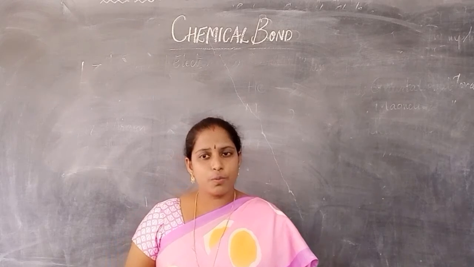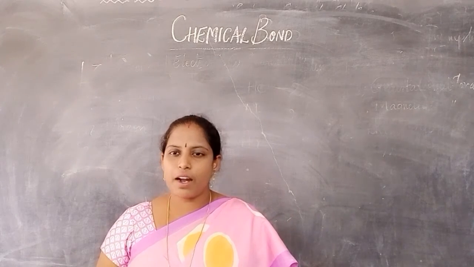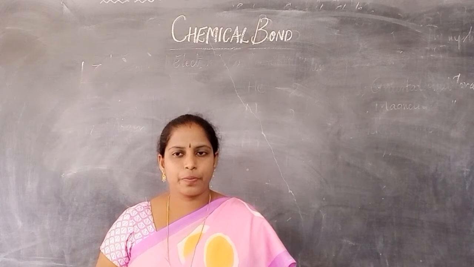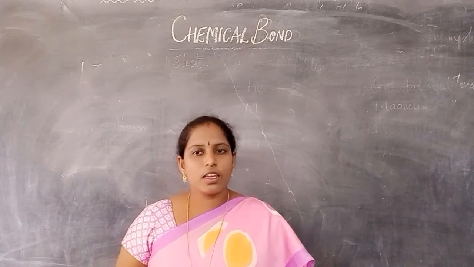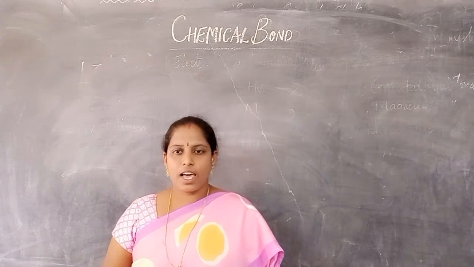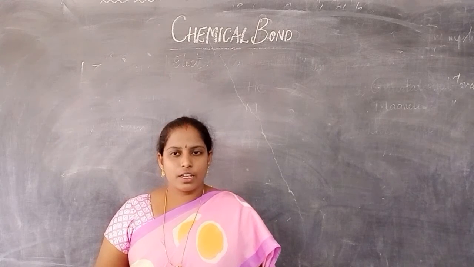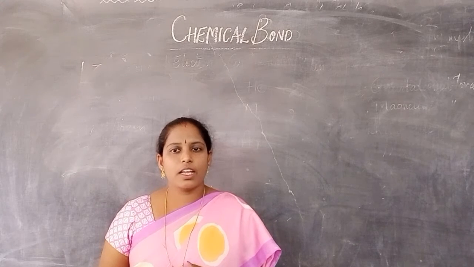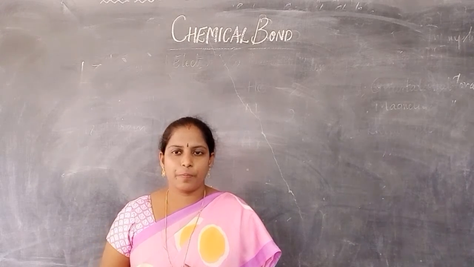Only the outermost electrons, that is the valence electrons, will participate in the chemical bond formation. Periodic classification has put a very important light on chemical bonding. Valence electrons, that is the last shell electrons, as I already told you, will take part in the bond formation.